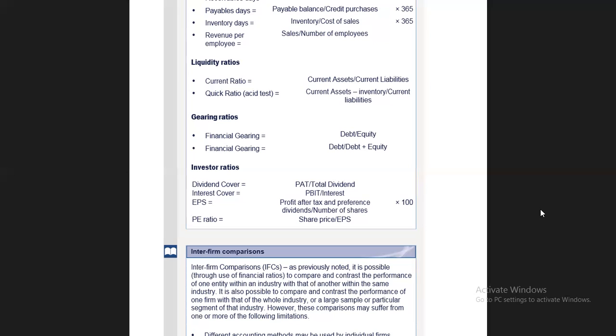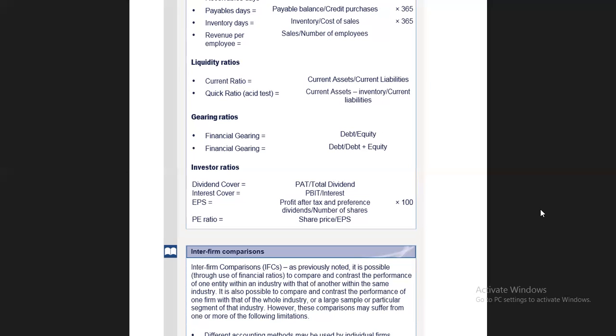Then gearing ratios. Gearing basically means debt. Financial gearing is calculated as debt over equity. Debt is liability and equity is the capital you have. So basically the debt and the equity should be equal, that's why your balance sheet should be balanced.